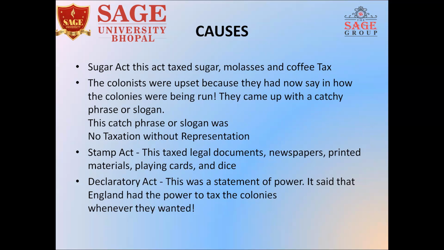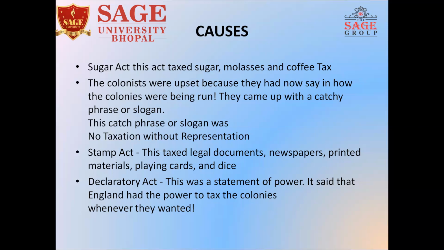Now what is the Stamp Act? It is basically that all documents, legal documents, newspapers, printing materials, playing cards, and dice should be taxed for all the common people. That we all know will agitate people and they'll start conflicting towards it.